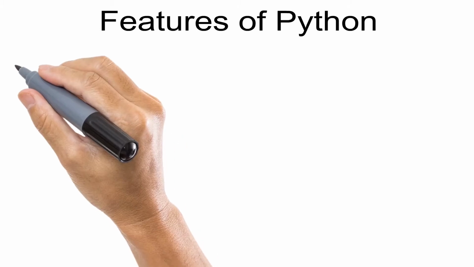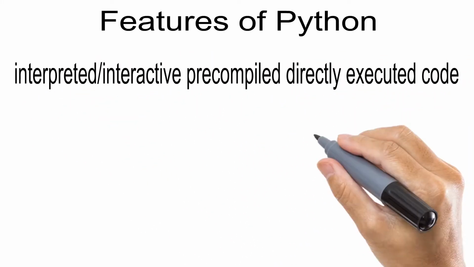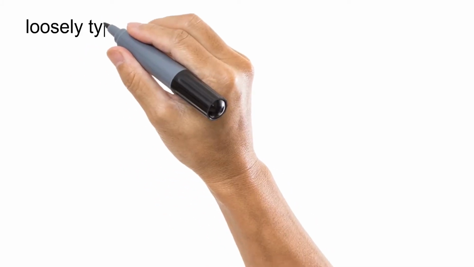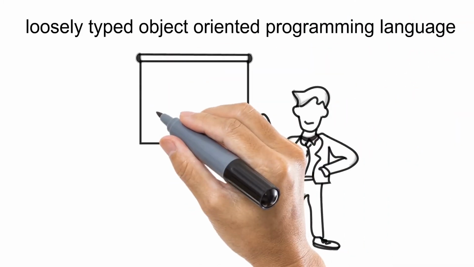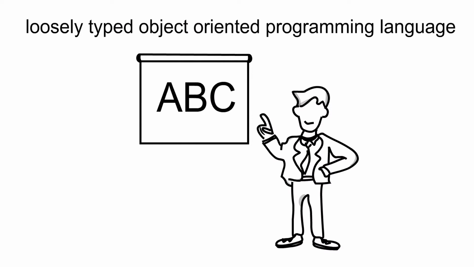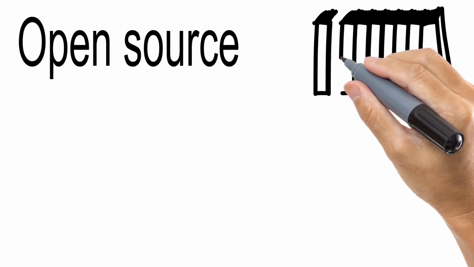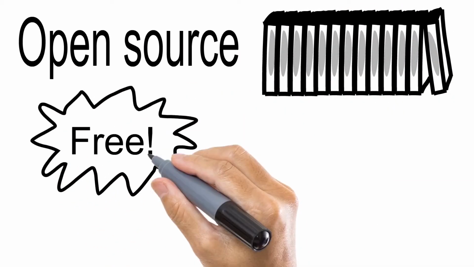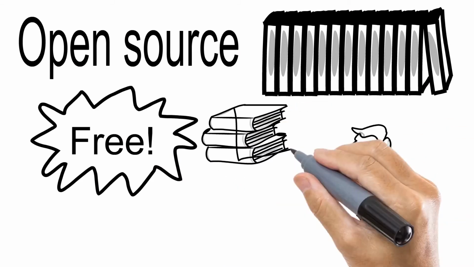Now let's talk about features of Python. So Python is interpreted, interactive, directly executed with pre-compiled code. This means that users don't need to compile the program before executing it. It is loosely typed object-oriented programming language, which means the program is done with very few keywords and simple English language. It is an open source and portable language having a large repository of libraries, which means Python is completely free to download, install and use, and it has a huge library of functions to perform a huge variety of tasks.